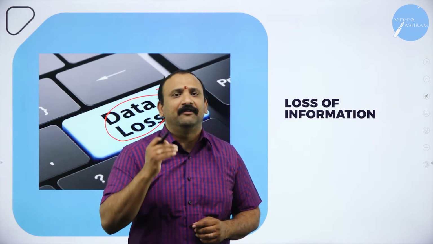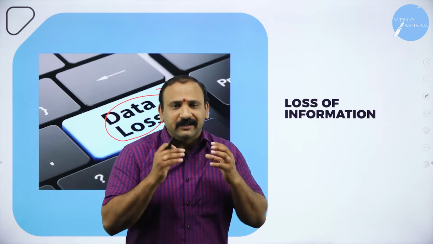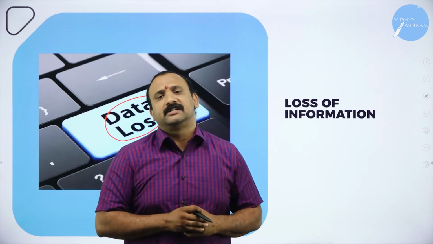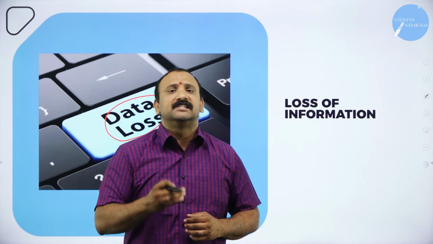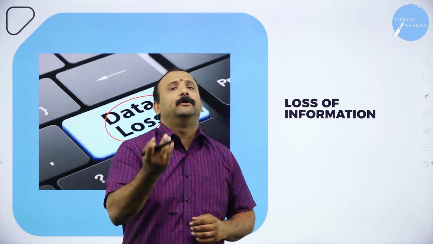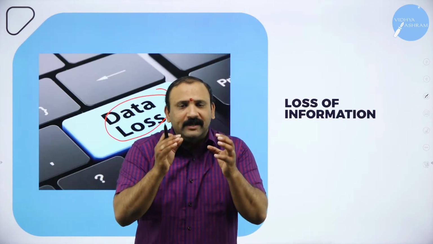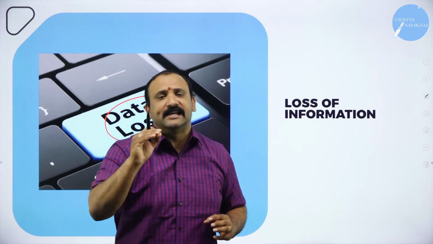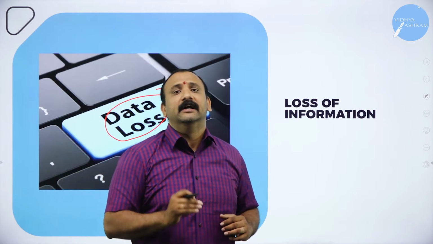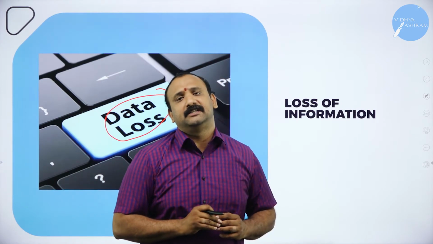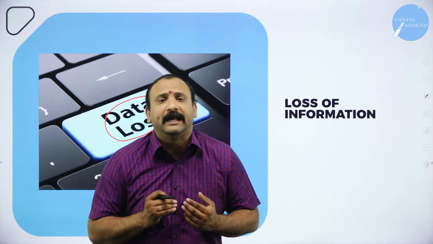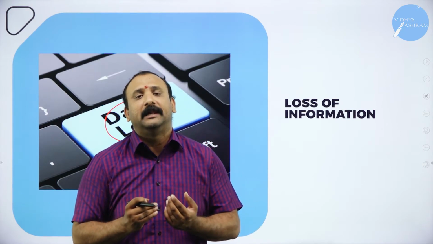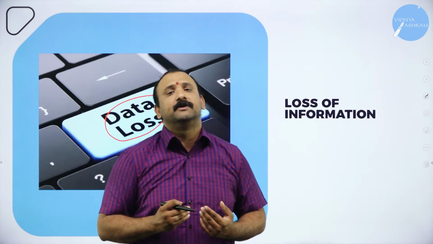Suppose the information is lost, or you do not have evident information critical enough, you are not able to justify it, then automatically, statistically, you will not be able to prove it. So there is always a factor that you need to keep at the back of your mind, that if you are losing out on data, if there is a loss of information happening, then you will not be able to take up the matter properly and not be able to disperse it all along.